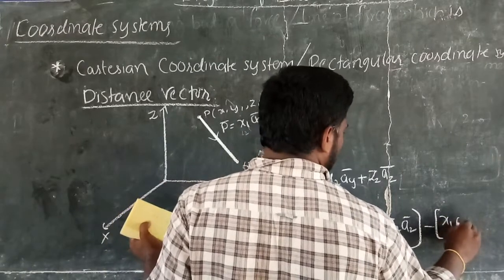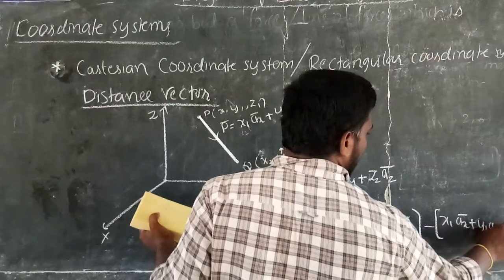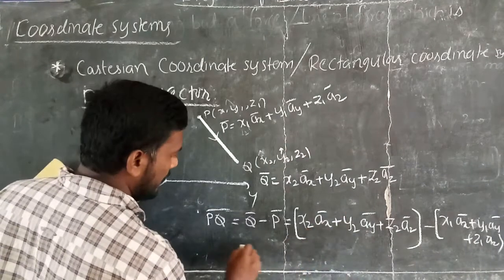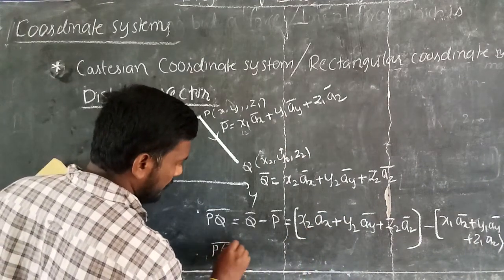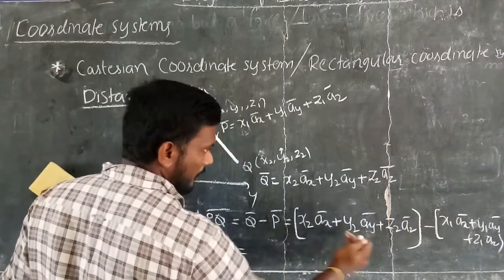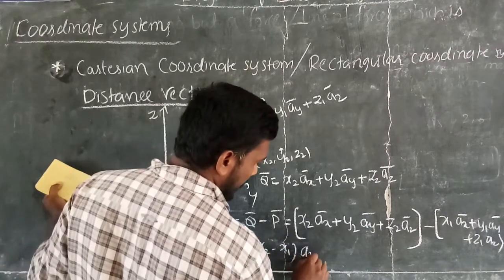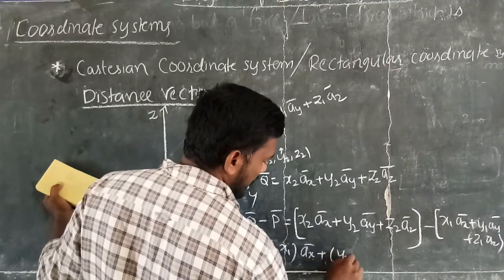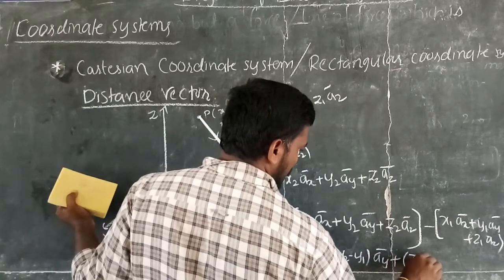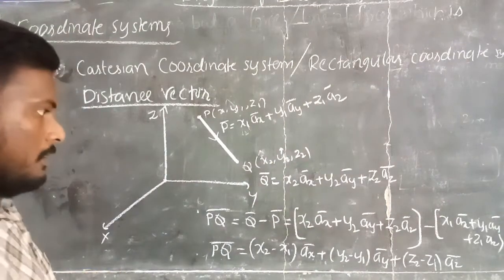It is x1 ax bar plus y1 ay bar plus z1 az bar. So if you subtract these two vectors, you will get PQ bar equals x2 minus x1. It is common here. What is the common here? ax bar, ay bar, az bar are the commons. So x2 minus x1 ax bar plus y2 minus y1 ay bar plus z2 minus z1 az bar. This is the distance vector.